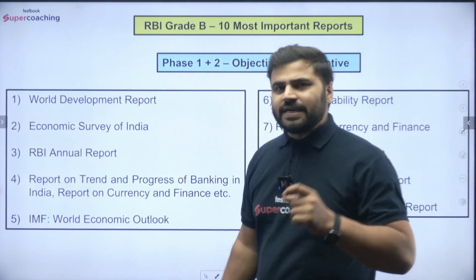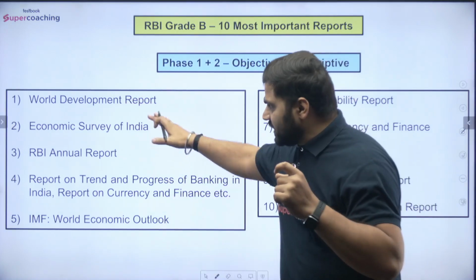Number first is World Development Report. Okay, then number second, Economic Survey of India.